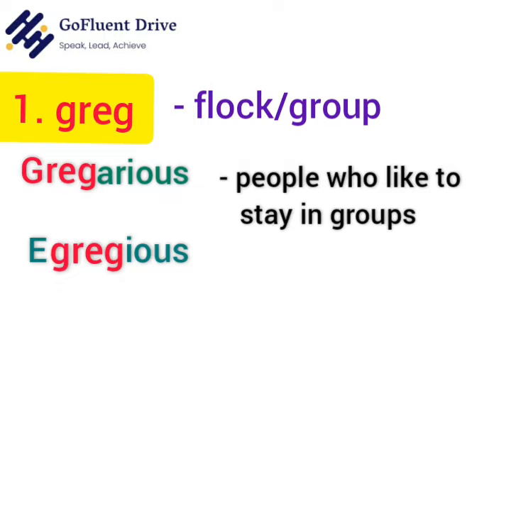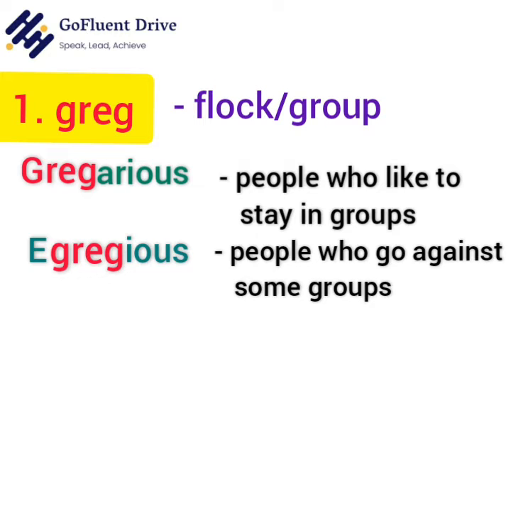Egregious. The word egregious is used for the people who go against some groups. It has E and greg. Greg means group and E comes from ex, which means against. Thus, egregious means when someone goes against some groups.